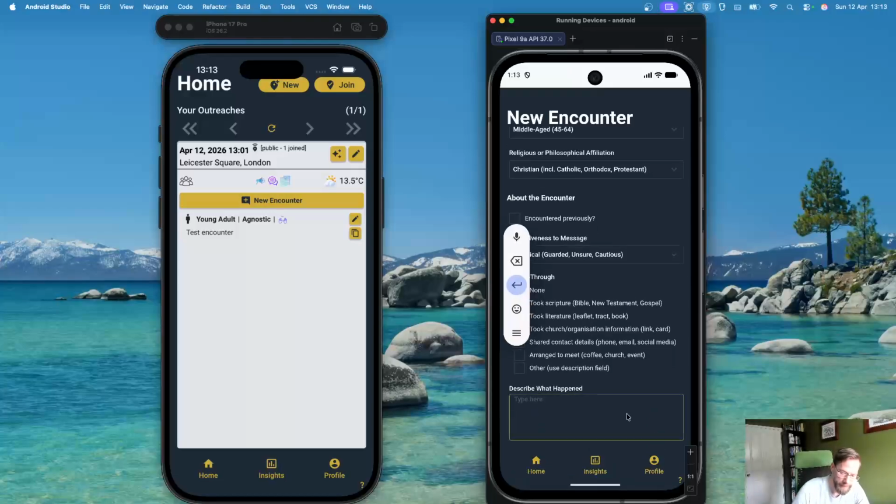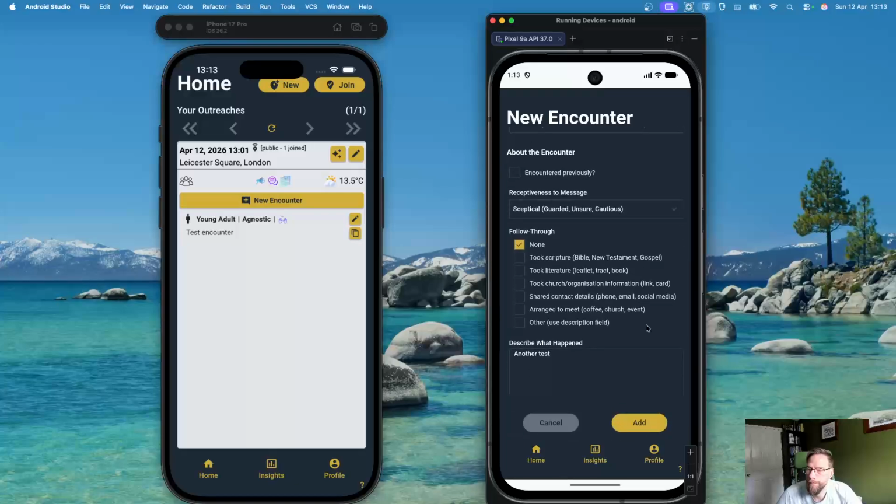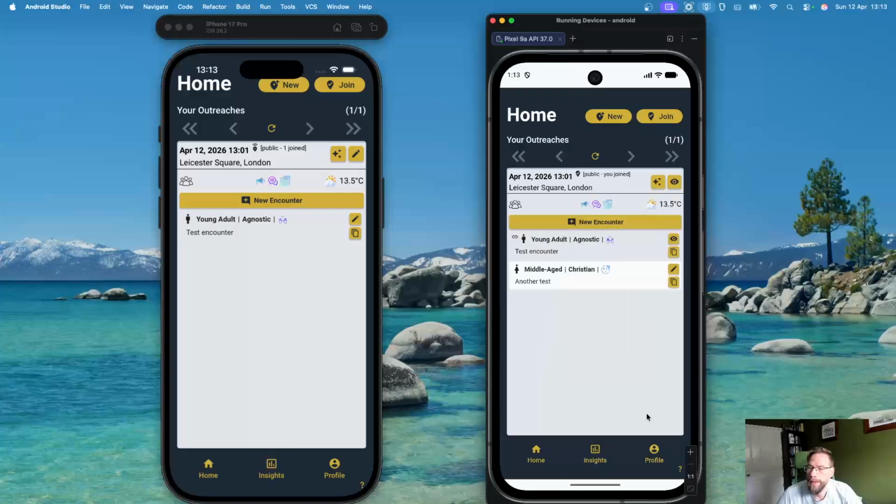So, another test. And they go ahead and add. So now they've created an encounter that was their own. So they would see that as their own encounter with full edit capability.